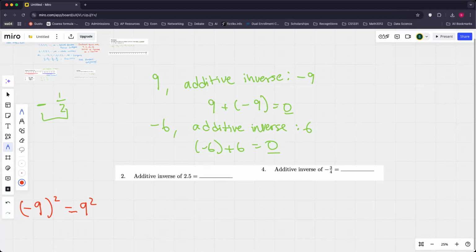So if it wasn't in parentheses, don't you do 9 squared and then multiply by -1? That is absolutely correct. Good catch. So the reason why I put parentheses, for those of you who didn't catch Abhinav's comment, is to show that I'm squaring the negative value as well.